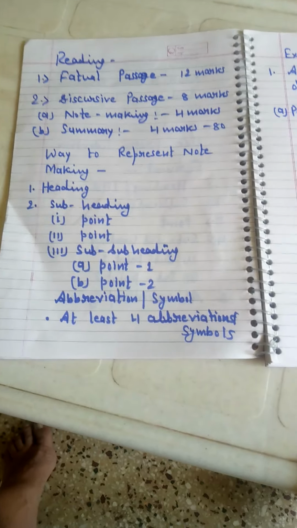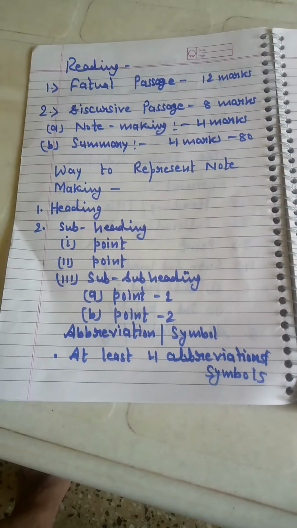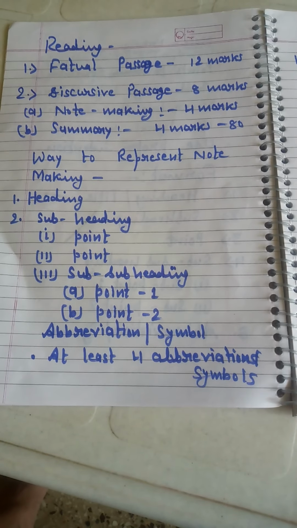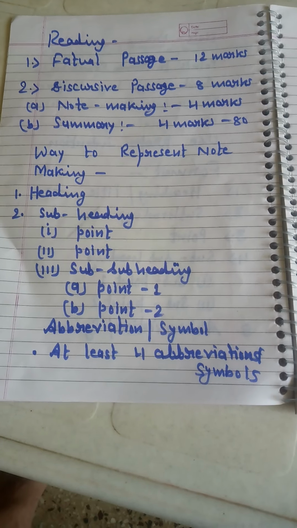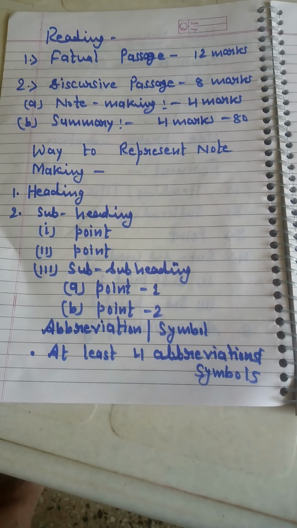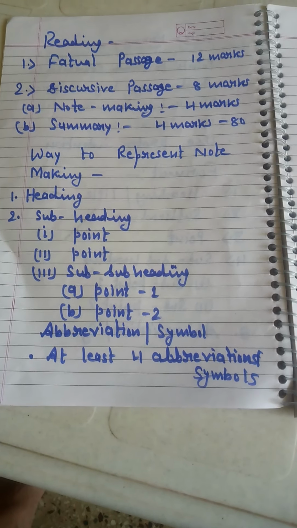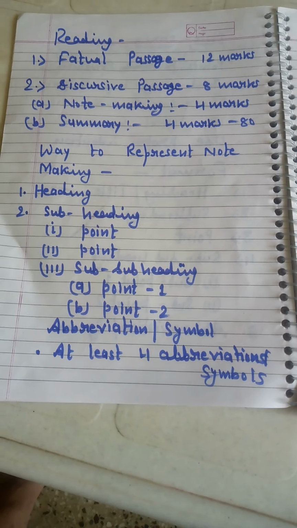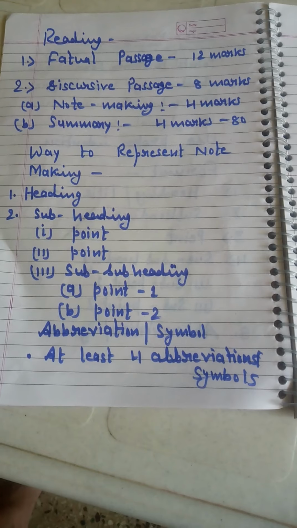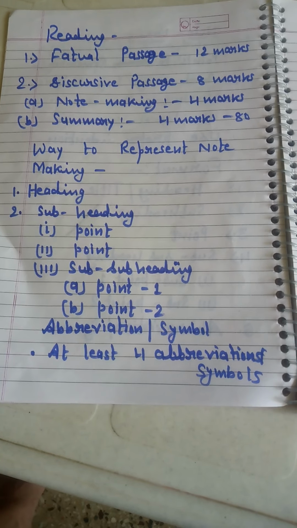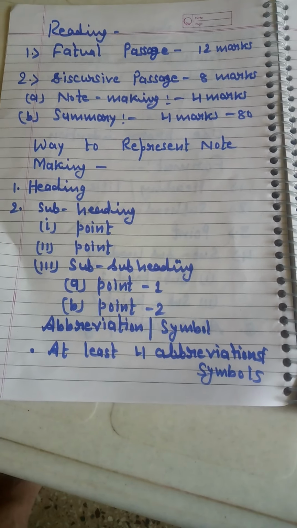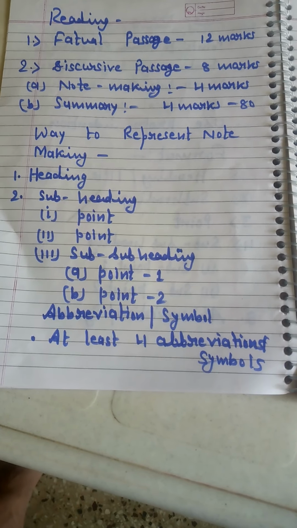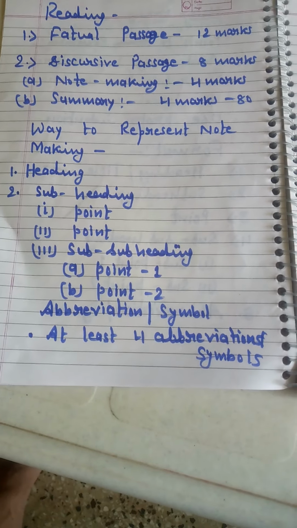Today I am going to explain how many forms of reading passages there are and which passage contains note making. As you can see clearly, the first passage is known as the factual passage, which is based on facts or a narrative story, and contains 12 marks questions. The second passage is the discursive passage, which contains 8 marks.